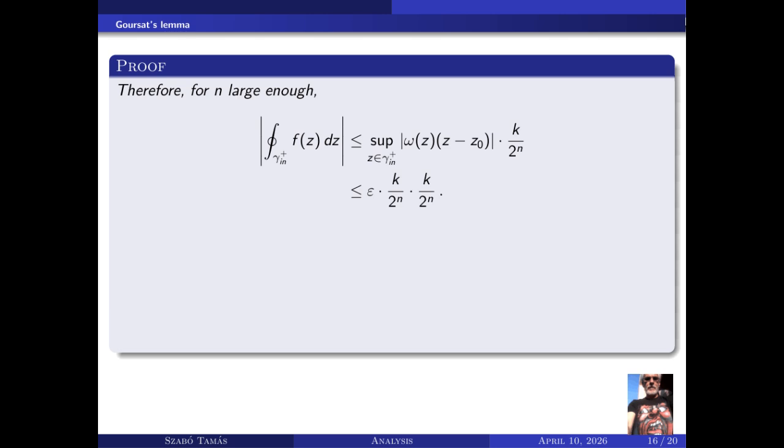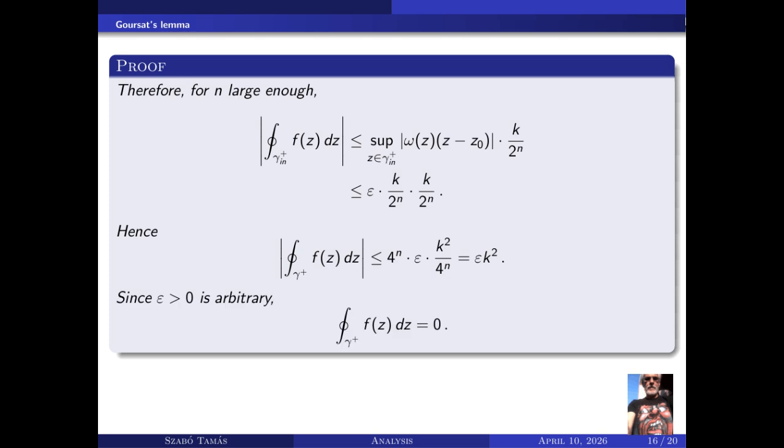This is less than or equal to epsilon times k over 2^n times k over 2^n. Hence, the absolute value of the integral around gamma^+ is less than or equal to 4^n times epsilon times k squared over 4^n, which is epsilon k squared. Since epsilon is arbitrary, the integral around gamma^+ is 0.